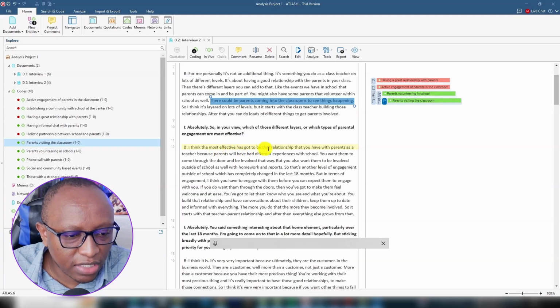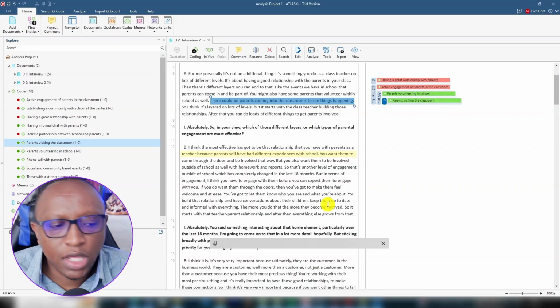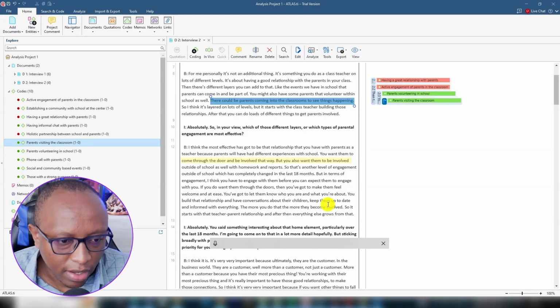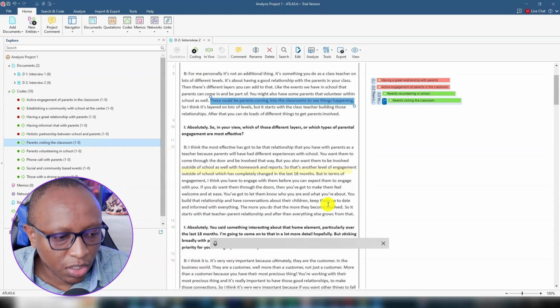I think the most effective is going to be that relationship that you have with parents as a teacher, because parents will have different experiences with school. You want them to come through the door and be involved that way, but also you want them to be involved outside the school as well, with homework and reports. So that's another level of engagement outside school, which has completely changed in the last 18 months.